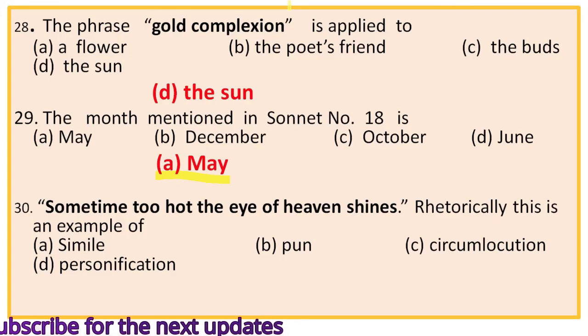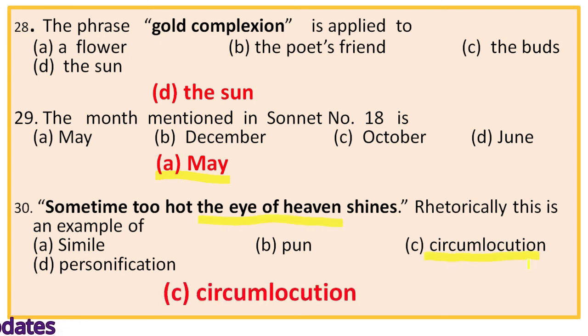Similarly, sleep, sleep that knows no breaking means death. This is also periphrasis or circumlocution. Or the light militia of the lower sky, that is the sylphs, as Pope describes in the Rape of the Lock. So this is also periphrasis or circumlocution. So the right option is C, circumlocution, because here the idea, that is the sun, is expressed in a roundabout way. So completed all the questions.